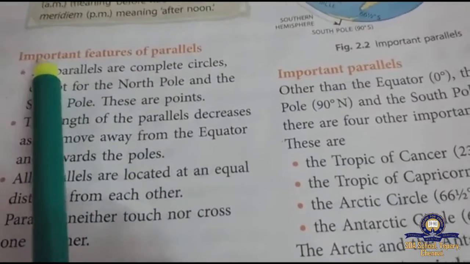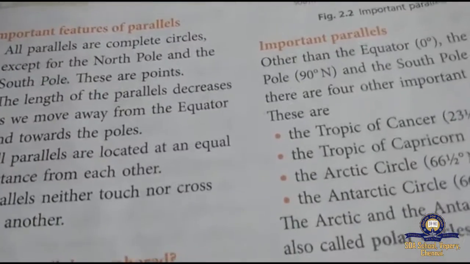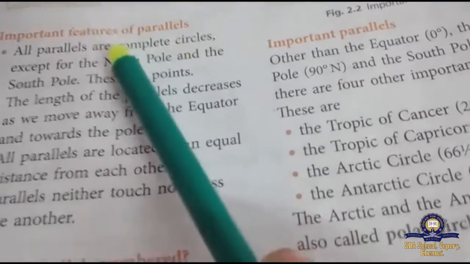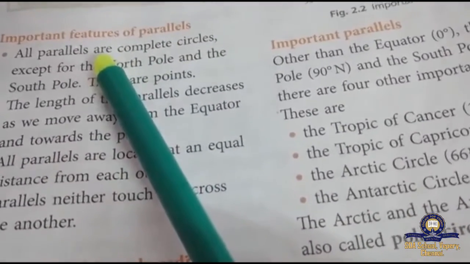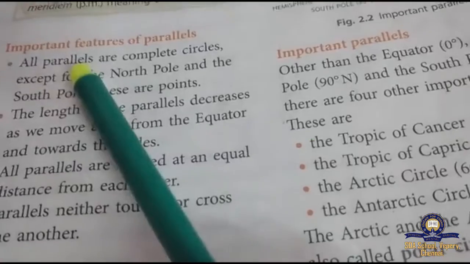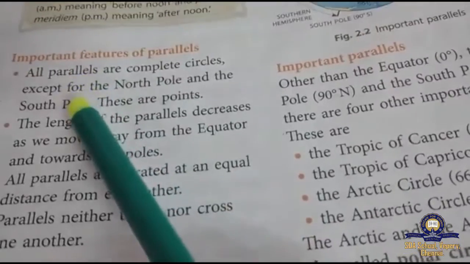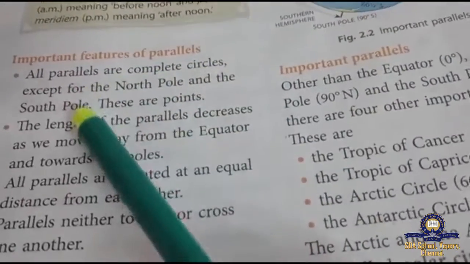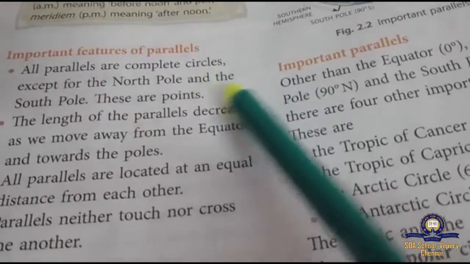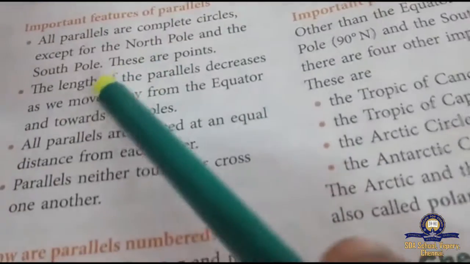Now look here. We have important features of parallels. As I have explained to you in the previous class, what are the important things to know about parallels? The points are important. All parallels are complete circles, except the North Pole and the South Pole, because they are points.